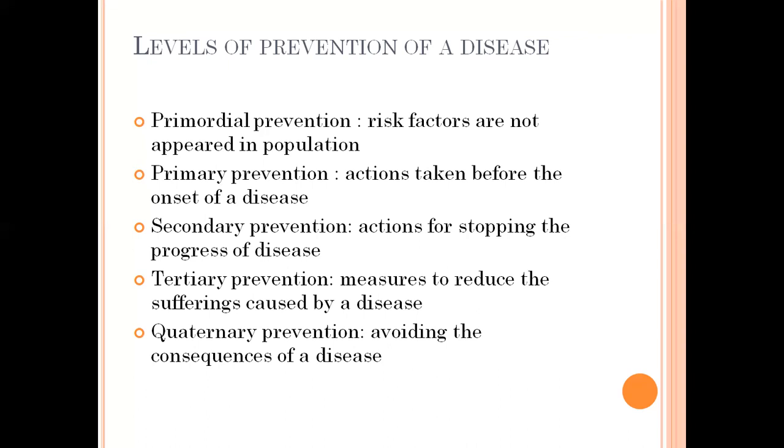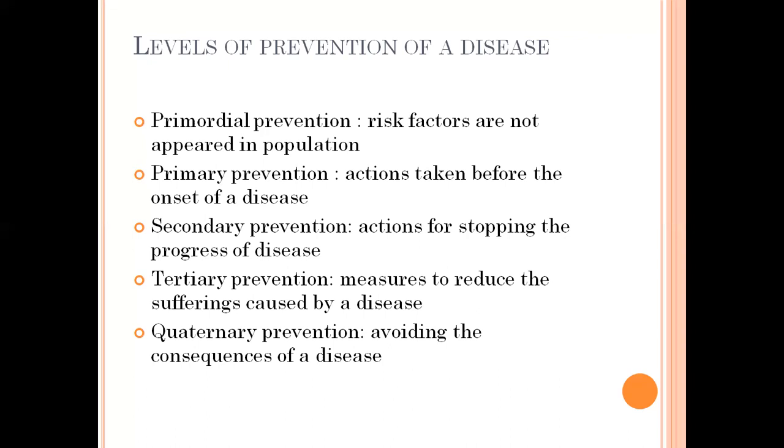Next one is tertiary prevention. Tertiary prevention is a measure to reduce the sufferings caused by the disease. Now the disease has spread to the public. Now we have to reduce the sufferings and the effects of the disease. That type of prevention is called tertiary prevention. Next one, quaternary prevention. Quaternary prevention is nothing but avoiding the consequences of a disease, avoiding the deaths of the public because of the disease. That is called quaternary prevention.